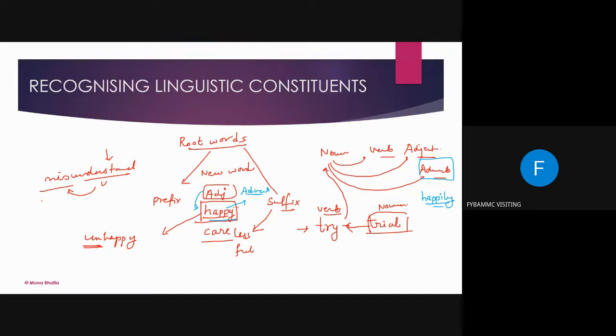He is a happy child. So happy is an adjective. If I say you have to make the noun of this word, tell me, how are you going to make the noun of this word?